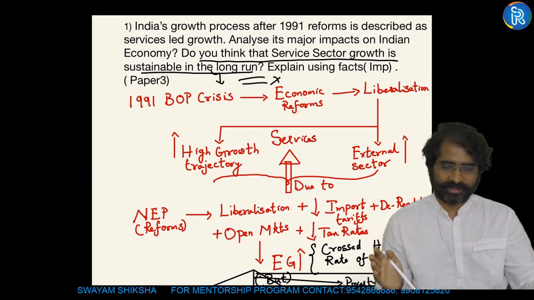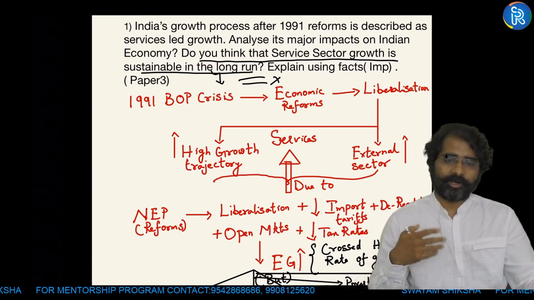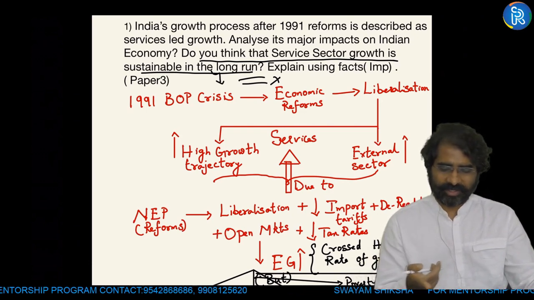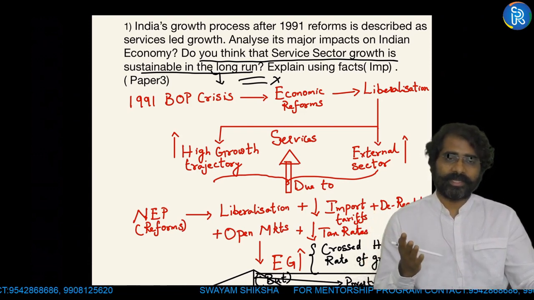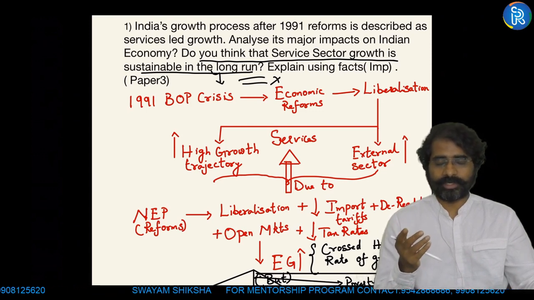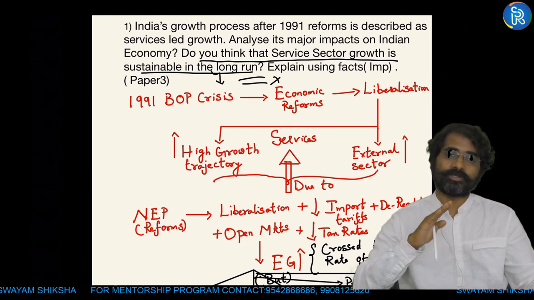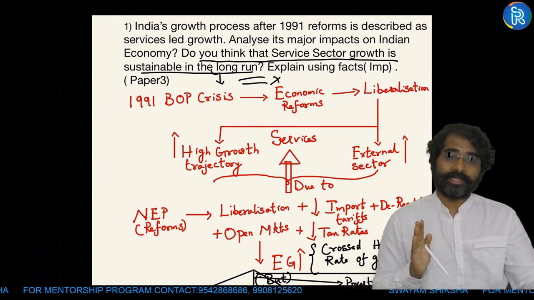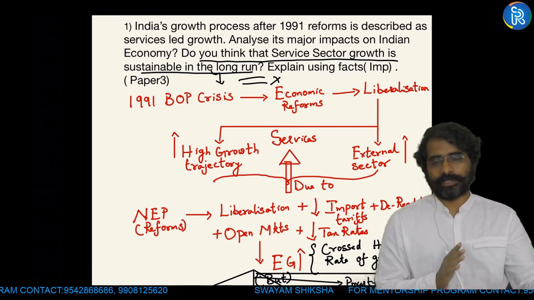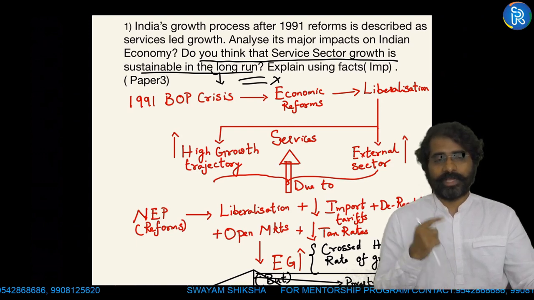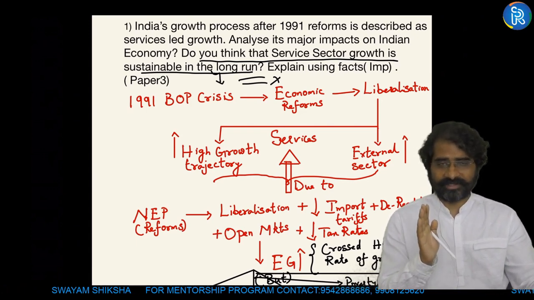After the BOP crisis, we opened up our economy. We all know that. And we implemented economic reforms in the form of LPG. That is what I have written here. And India was able to cross the Hindu rate of growth. GDP growth rates were less than 3.5%, which was called the Hindu rate of growth. We were successful in crossing it, and the major contributor was the services sector. Because of the services sector only, we were able to cross this Hindu rate of growth. That is something which you have to have with you.